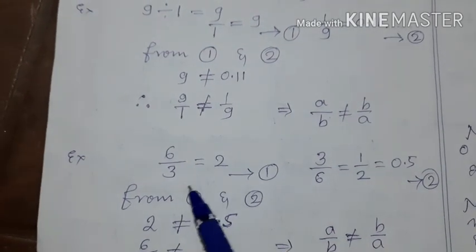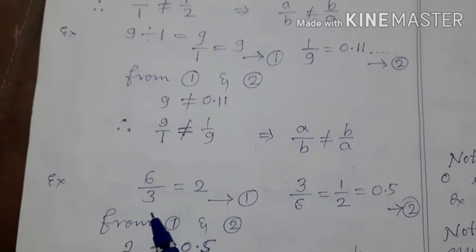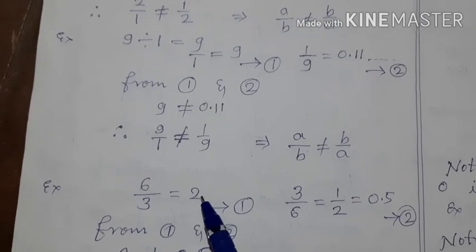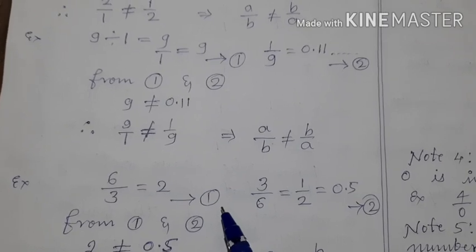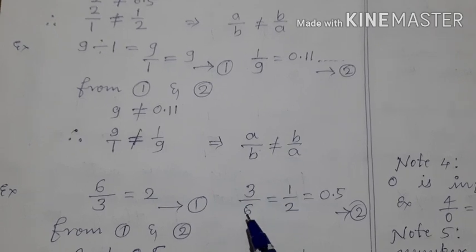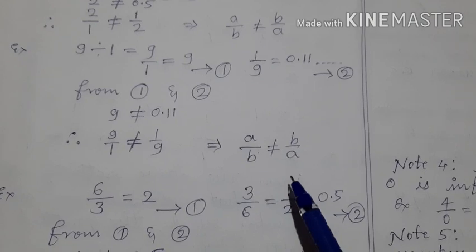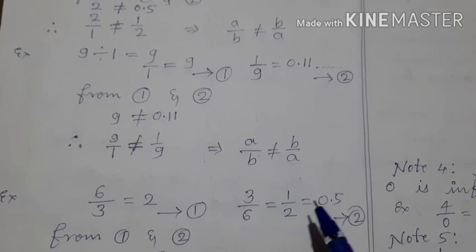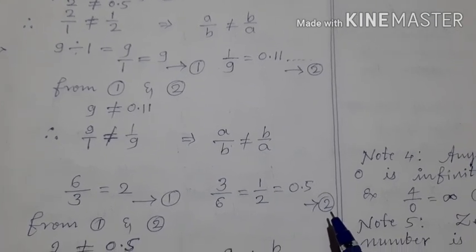6 upon 3 is equal to 2. Means 6 rupees should be given to 3 people. Each one will get how much? Each one will get 2. So 6 upon 3 is 2. Call this equation 1. Now let us take 3 upon 6. 3 upon 6 means 3 rupees should be given to 6 people. Then each one will get half rupee, means 1 upon 2 rupees. 1 upon 2 rupees means half rupee. Half rupee means 0.5. So call this equation 2.